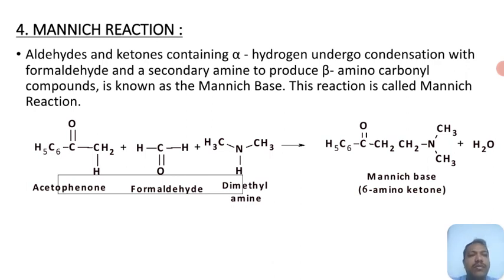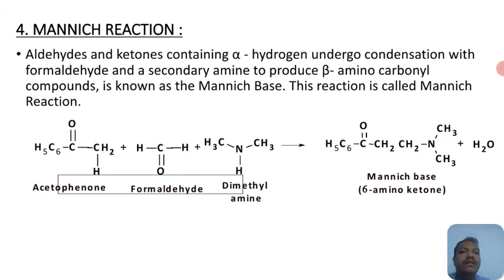So coming to the Mannich reaction. Aldehydes and ketones containing an alpha hydrogen atom undergo condensation with formaldehyde and a secondary amine to produce a beta amino carbonyl compound, which is known as a Mannich base, and this reaction is called the Mannich reaction.